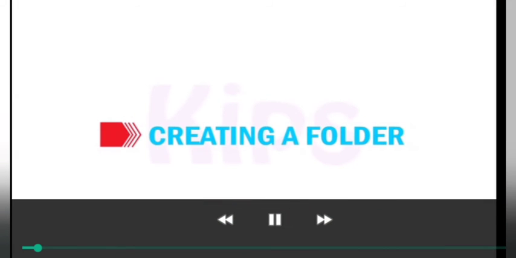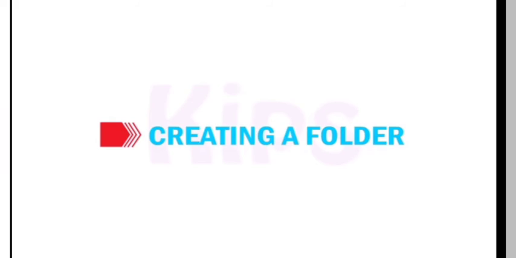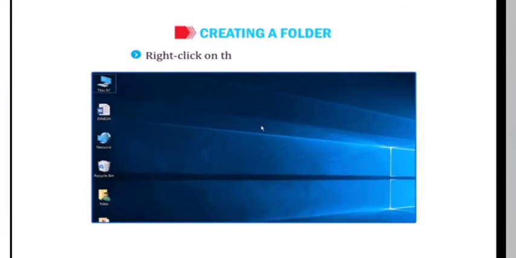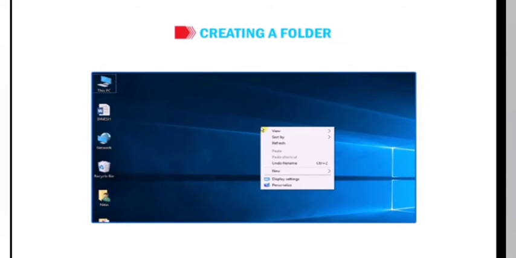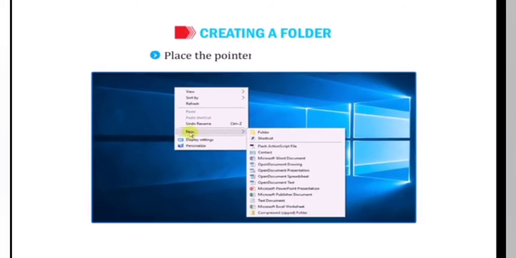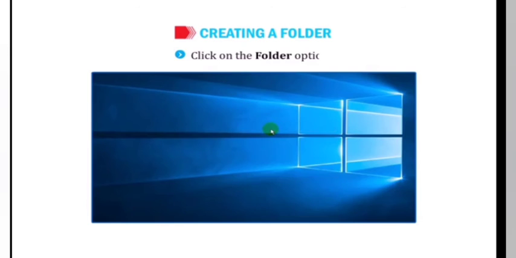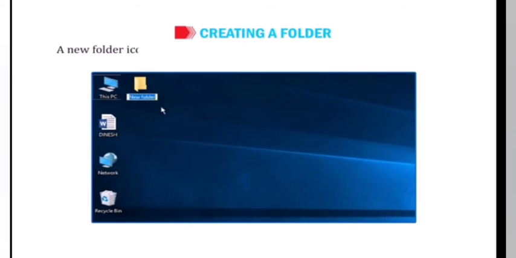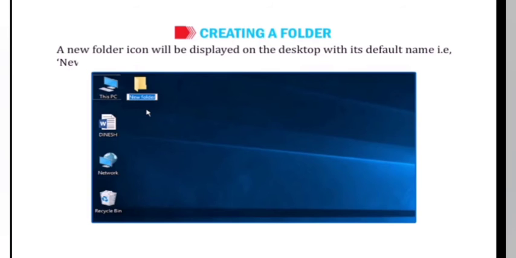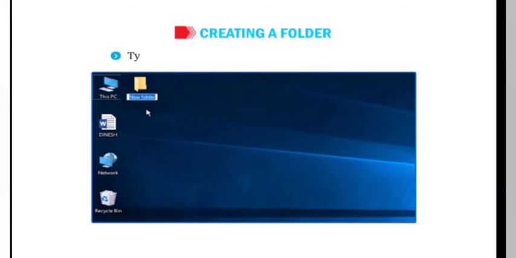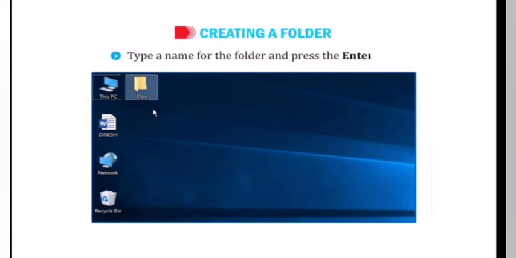Students, now let us learn about creating folder. Right-click on the blank area of the desktop. A shortcut menu appears. Place the pointer on the new option. A list of sub-options appears, which is called cascading menu. Click on the folder option. A new folder icon will be displayed on the desktop with its default name, that is, New Folder. Type a name for the folder and press the Enter key.